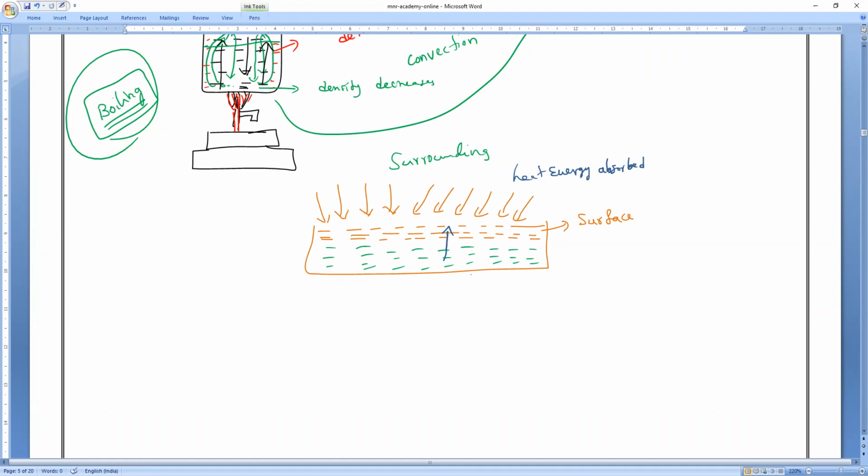Understanding? So water also has some heat energy. So the surface particles absorb heat energy from the water particles as well as from the surroundings,